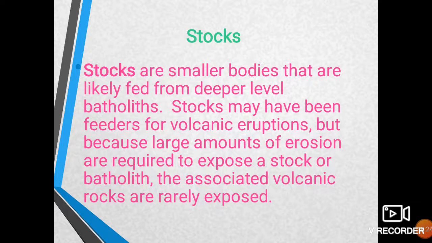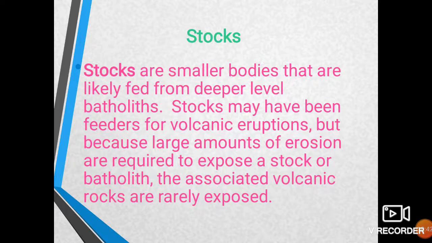It is so because the stalks are found at greater depth, and to expose them on the surface, a very large amount of erosion is necessary. Erosion means wear and tear of the rock.